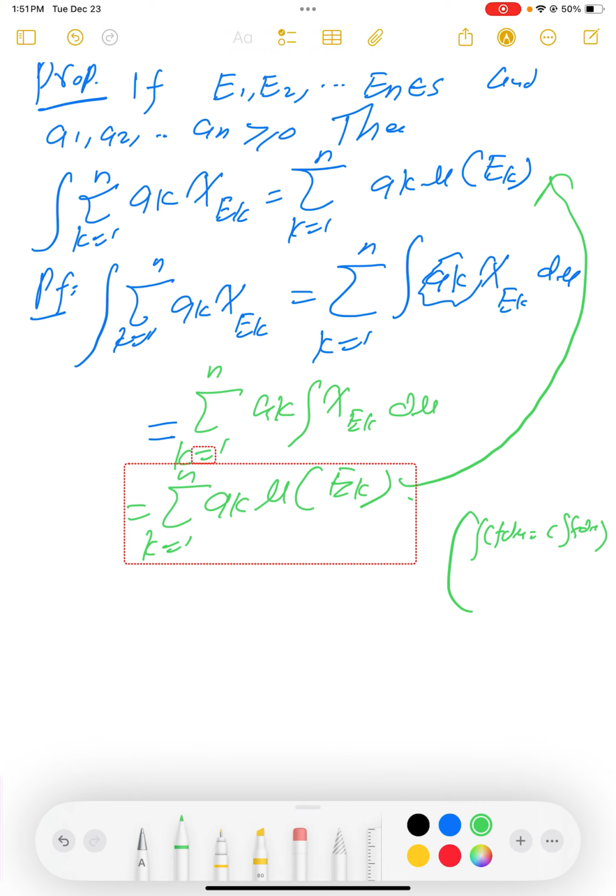Now we will talk about something more. We discussed the integral of a characteristic function and the integral of a simple function, and based on those we have propositions that are well established, but I proved them again for you. If you have any questions, you can ask. In the next video we are going to talk about any non-negative measurable function. So we forget about the case of simple or characteristic functions, and we will talk generally about what the integral of a non-negative measurable function will be.